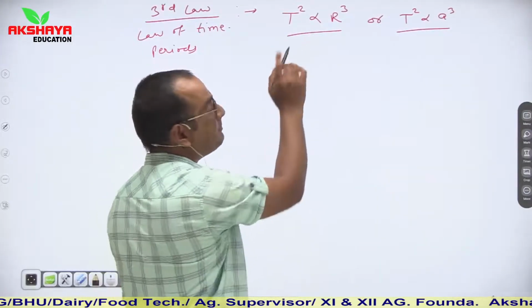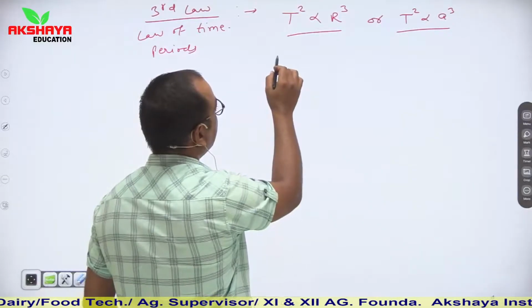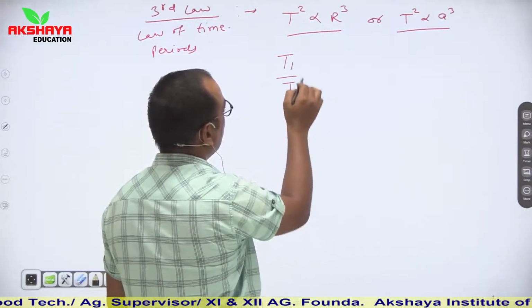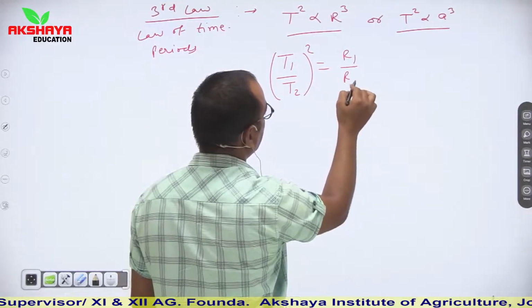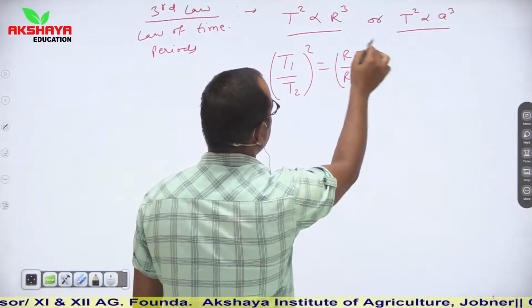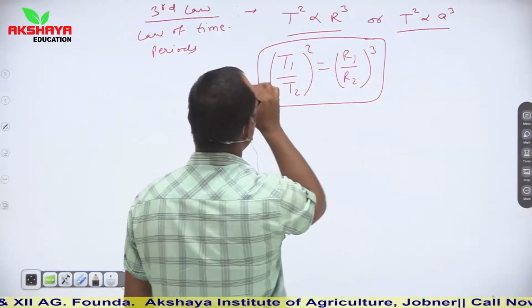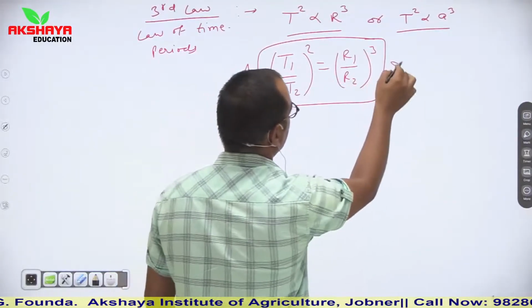If we compare the time periods of two planets, then T1 upon T2 whole square is equal to r1 upon r2 whole power 3. This relation is used for question solving.